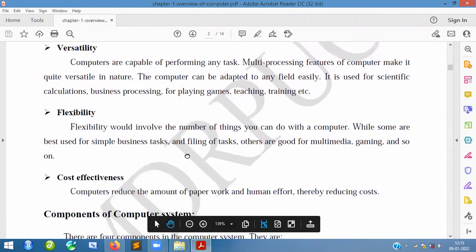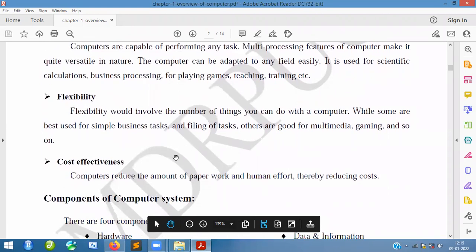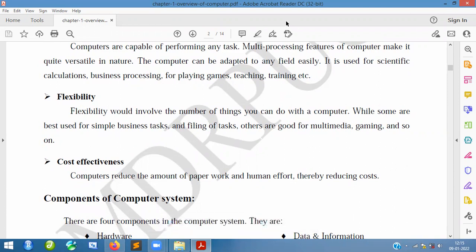One more thing we can understand here is cost effectiveness. The computer reduces the amount of paperwork and human effort. That is why it is cost effective. It is not about money, actually.